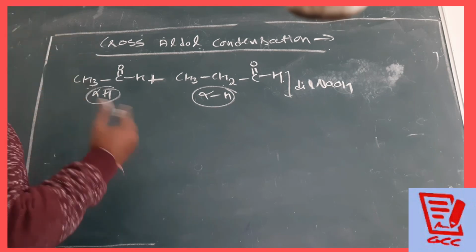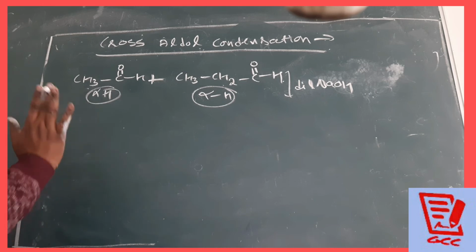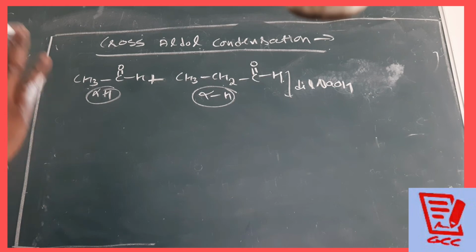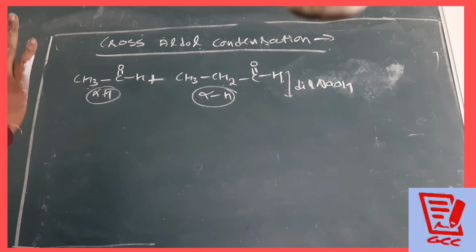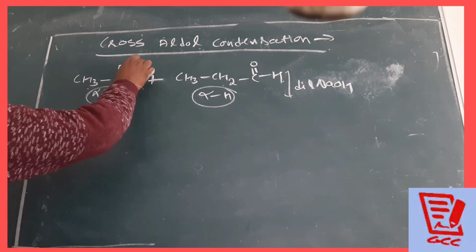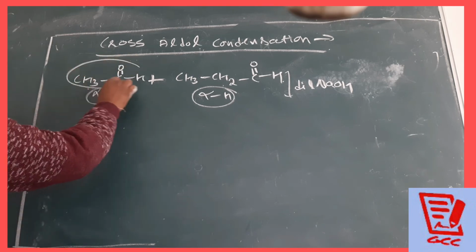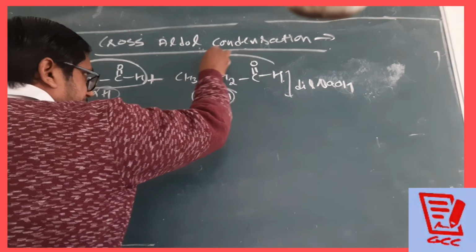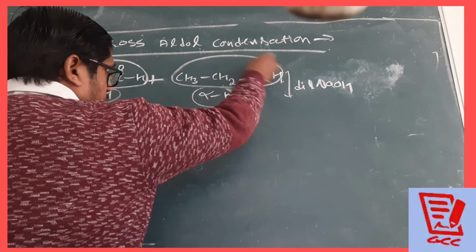Now students, what is going to happen over there, I will tell you. When we are taking the product like that, there are 4 products possible. First of all, there will be the self-aldol condensation of this molecule, then self-aldol condensation of this molecule.